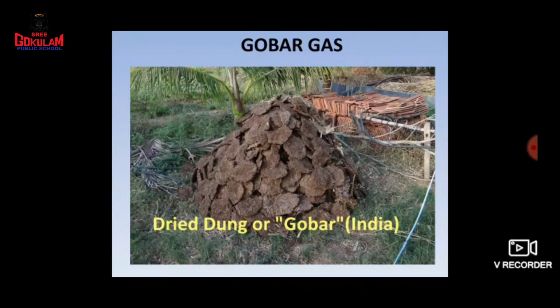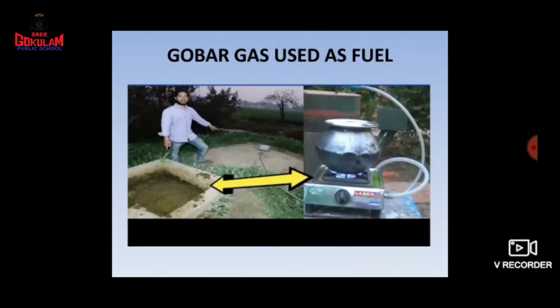You know how they can make gobar gas? Gobar gas is made by using cow dung. See, they kept it in a tank. After some days, some types of gases are produced. Did you see, children, the gas which your mother used in your kitchen?